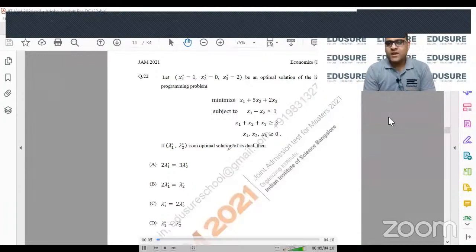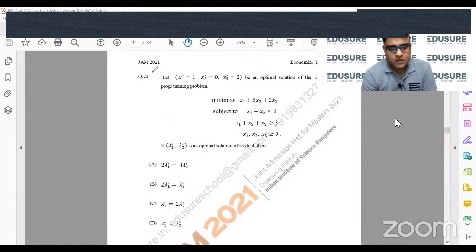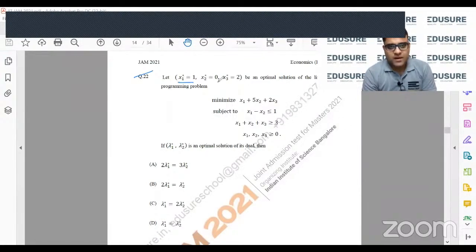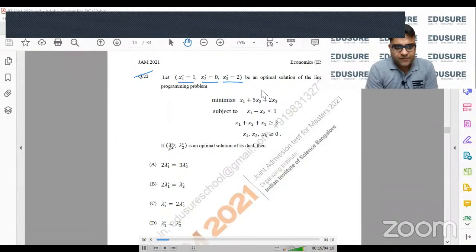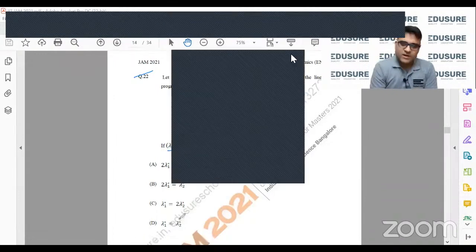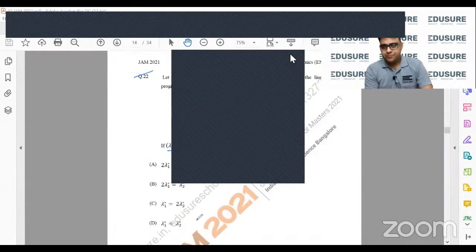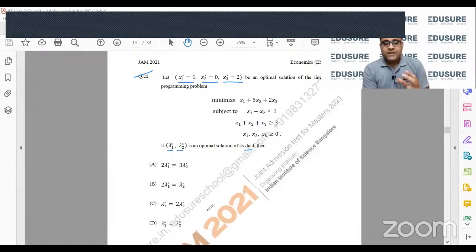JAM 2021 question number 22. तो हमें दिया हुआ है that x1 star is 1, x2 star is 0, x3 star is equal to 2 be an optimal solution of the linear programming problem this. If lambda 1 star, lambda 2 star is an optimal solution of its dual, then what can be said about lambda 1 star and lambda 2 star? Okay, अगर मुझे primal and dual problem के solution के relationship के बारे में नहीं पता है, then what I should be looking to do is I should be looking to form the dual problem, and then solve it.